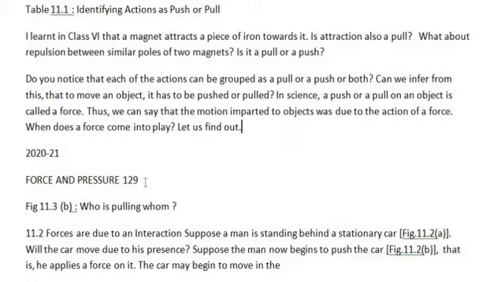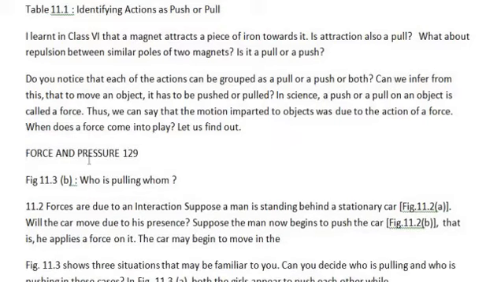Here Paheli is saying something. She is saying, I learnt in class 6 that a magnet attracts a piece of iron towards it. Is attraction also a pull? What about repulsion between similar poles of two magnets? Is it a pull or a push?